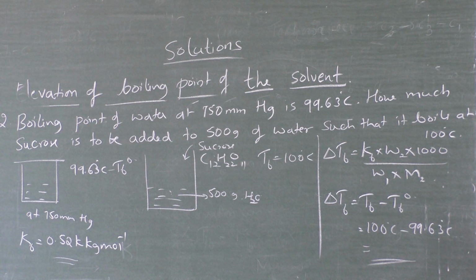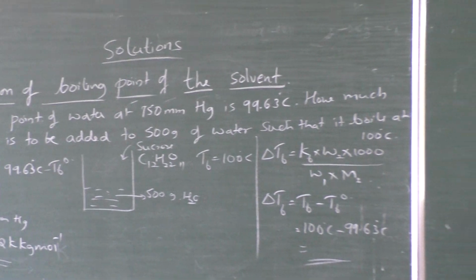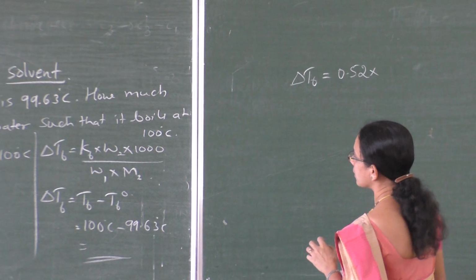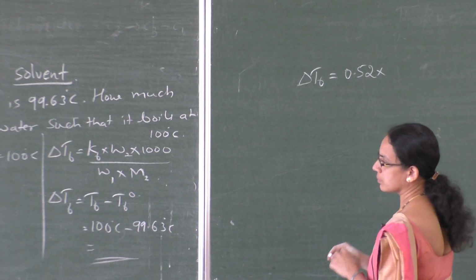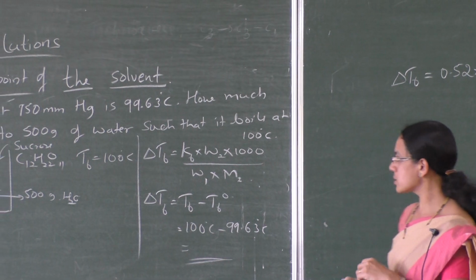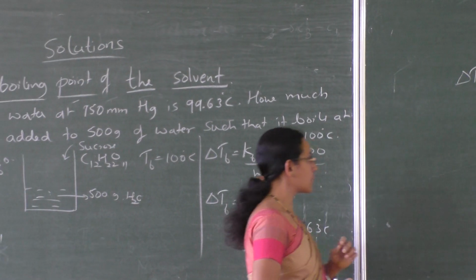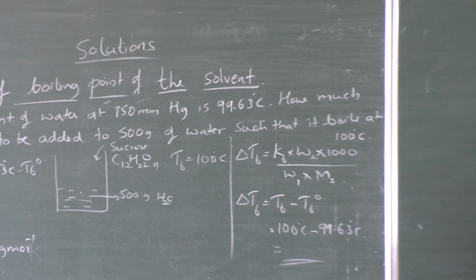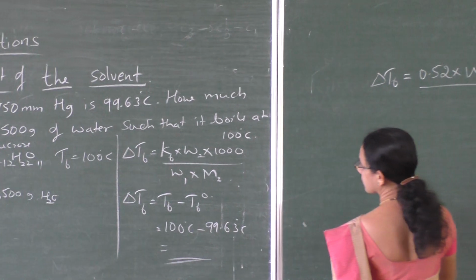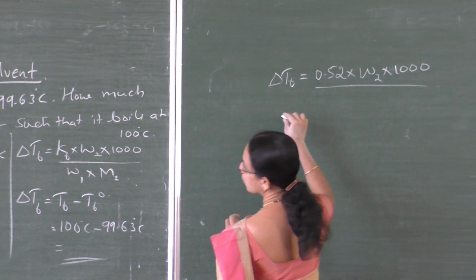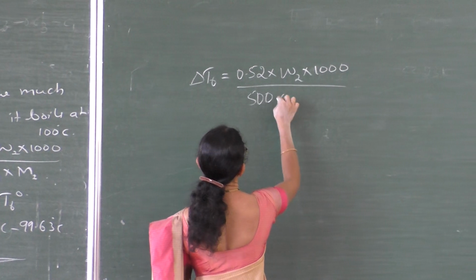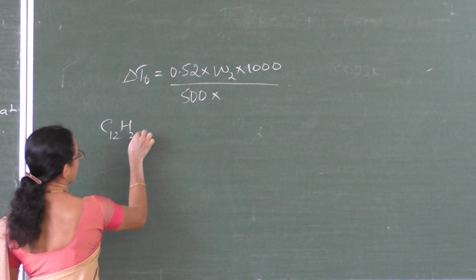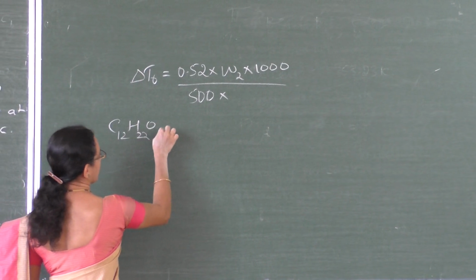Now delta TB is equal to KB, which is given as 0.52, into W2, the amount of sucrose to be added that you have to calculate, into 1000 divided by W1, the amount of water taken, 500 gram, and M2, the molar mass of sucrose, C12H22O11.